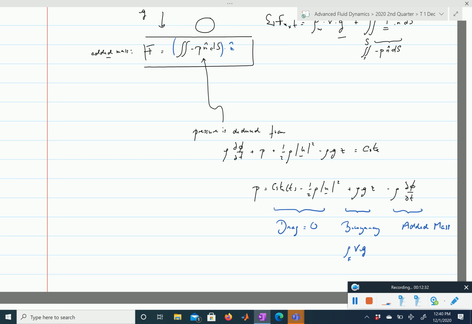When you integrate this part of the pressure over the surface of an object, you get a force which we call an added mass, and you'll understand why we call it that later. I made two sign mistakes here. Sorry about that. I realized this here should be a plus, and that here should be a minus.